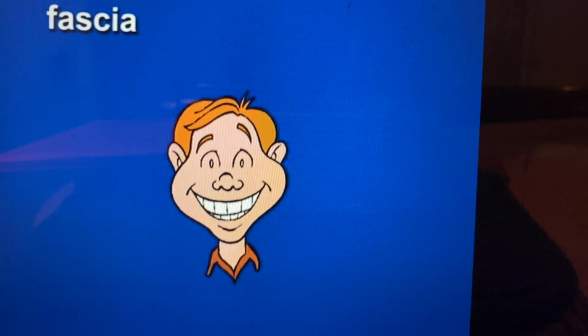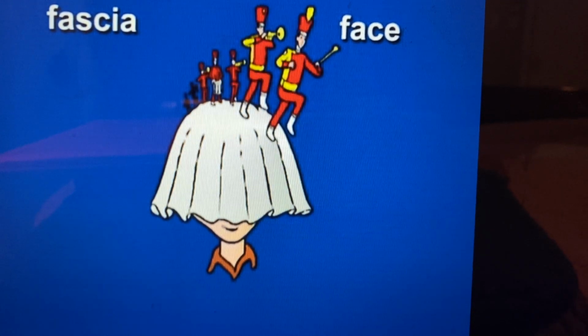Next, fascia. Fascia sounds a lot like face. Fascia, face. Fascia means sheet or band. As you look at this image of face, see a sheet hanging on it and a band playing on the sheet. From now on, when you see or hear the element fascia, just think of the audionym face. Remember the face with the sheet and the band, and you will remember that fascia means sheet or band.